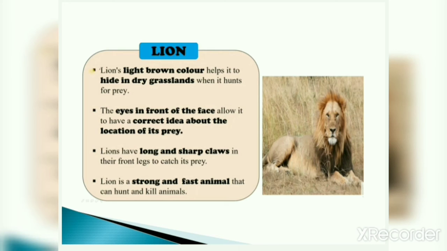Lion is a strong and fast animal that can hunt and kill animals. This thing you all know, I know, that lion is a strong and also a fast animal. So that is why lion is the king of the jungle, right?